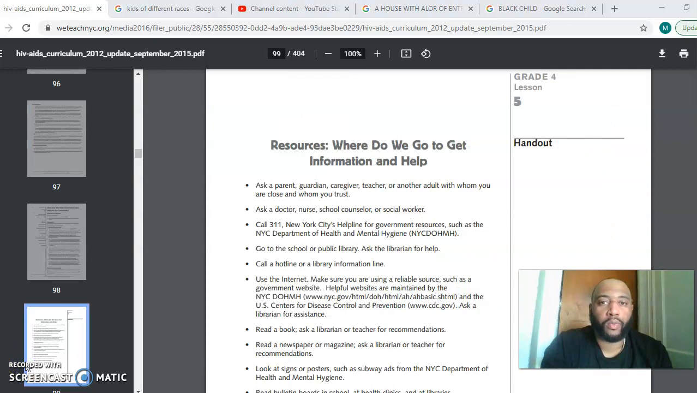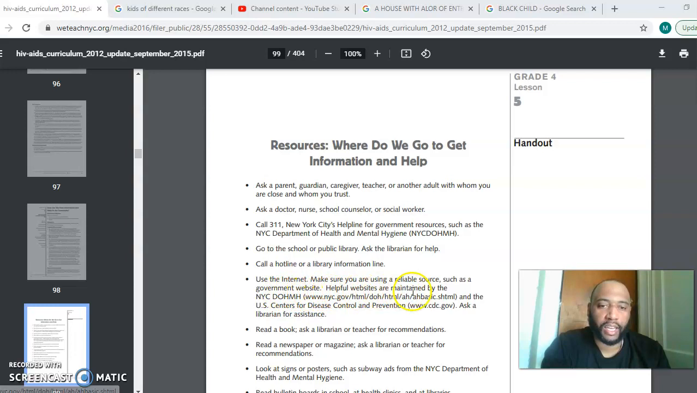Lesson 5. Where do we get information and help in regards to HIV and AIDS? Ask a parent, guardian, caregiver, teacher, or another adult with whom you are close and whom you trust. Ask a doctor, nurse, school counselor, or social worker. Call 311, the New York City Helpline for Government Resources, such as the NYC Department of Health and Mental Hygiene. Go to the school or public library. Ask the librarian for help. Call a hotline or library information line.